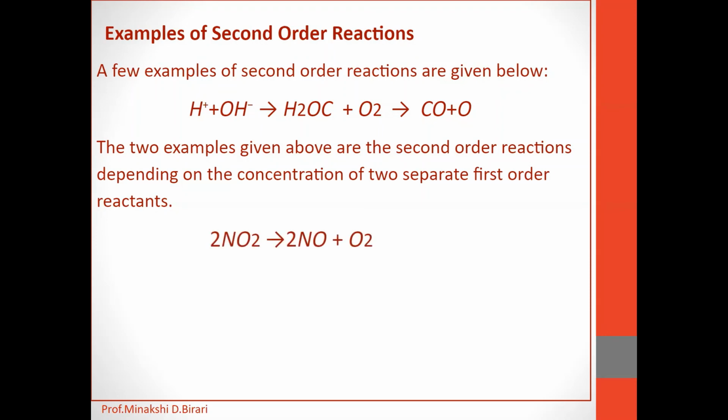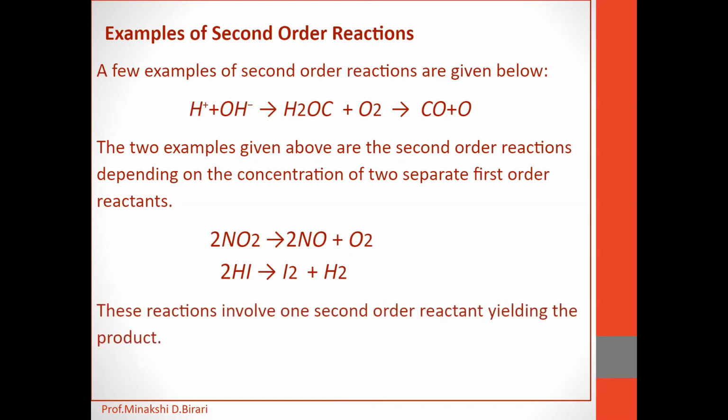Then another example, 2NO2 gives 2NO plus O2. Then 2HI gives I2 plus H2. So formation of these products are also related to second order reactions. These reactions involve one second order reactant yielding the product.